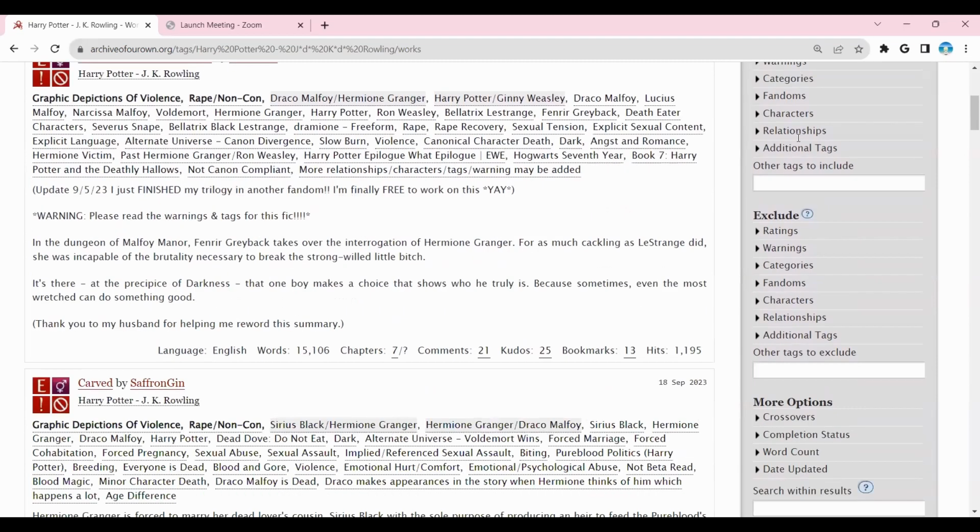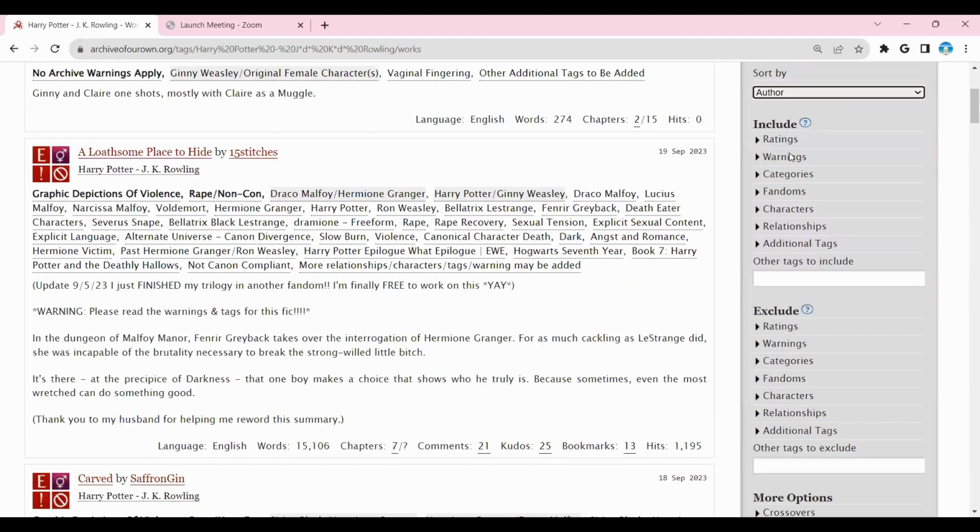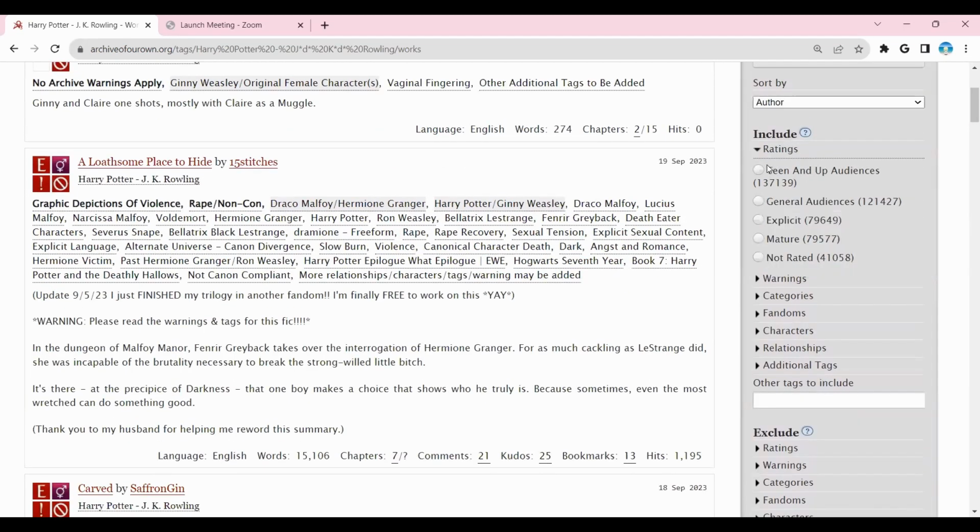And this is the robust filtering system that many people like so much. It allows you to basically choose the kinds of fics you like to read. So if you want to basically look at, well, sexy things, these two are the ones you will find. Everything else is generally lacking such things, though not romance.